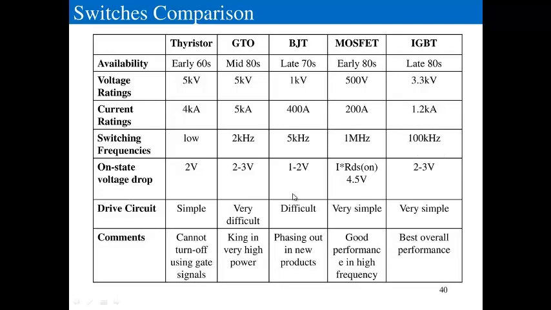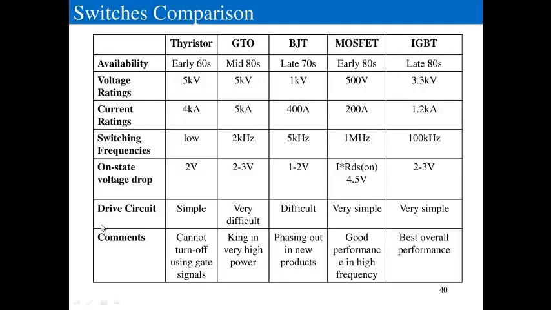The on-state voltage drop is more in the MOSFET and less in the IGBT, so the IGBT behavior lies between the range of the thyristor and the MOSFET. The only advantage of the MOSFET over the IGBT is high switching frequency, that's all.